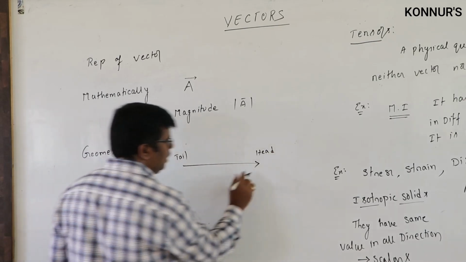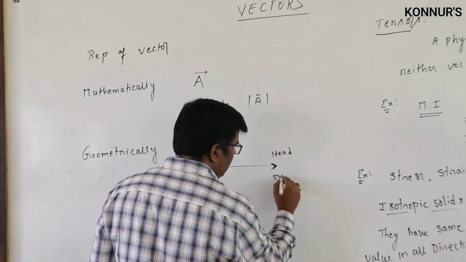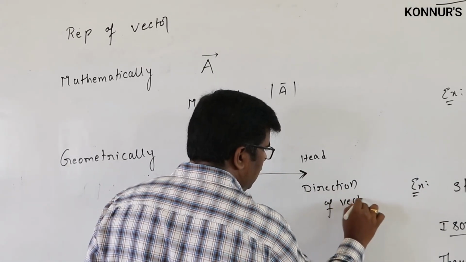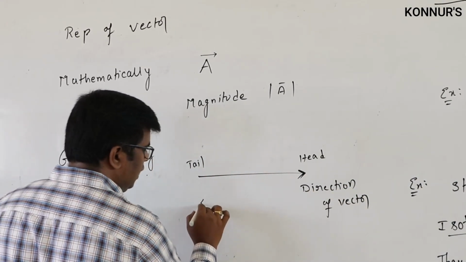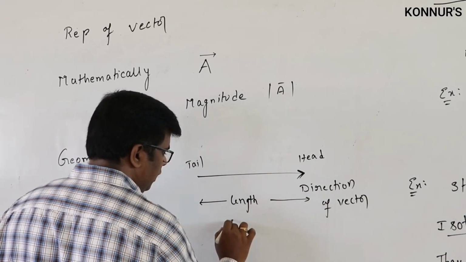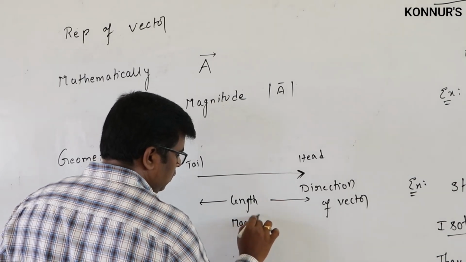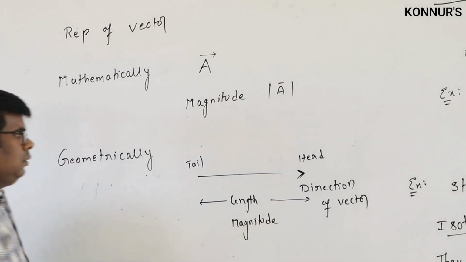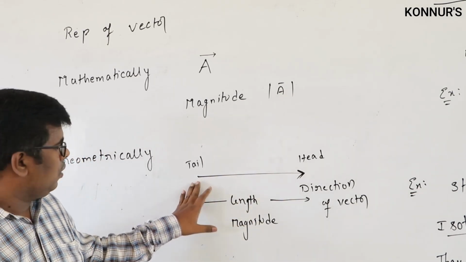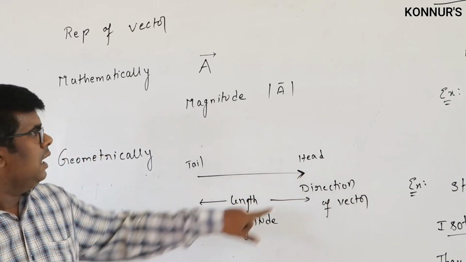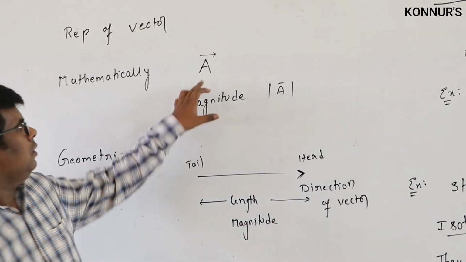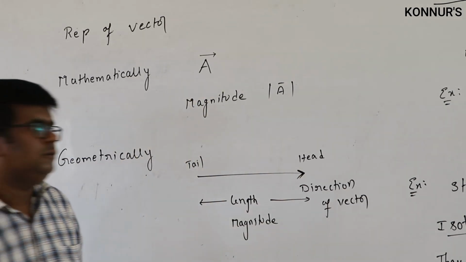The head indicates the direction of the vector, and the length of the vector indicates the magnitude. So generally geometrically we can represent the vector by an arrow. It has the initial point as the tail, and the arrowhead is the direction, and mathematically we represent it with any letter, an alphabet with a bar over it.